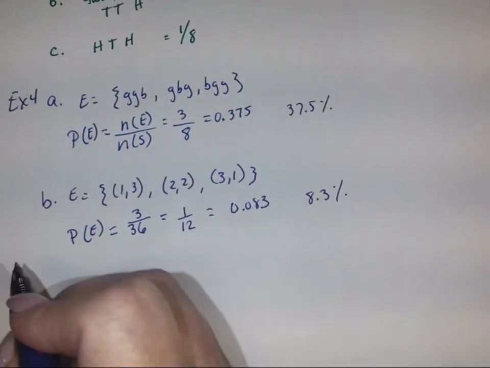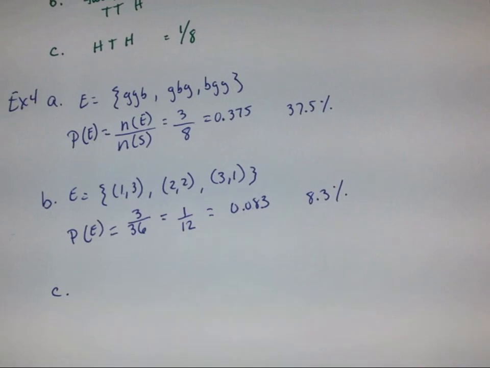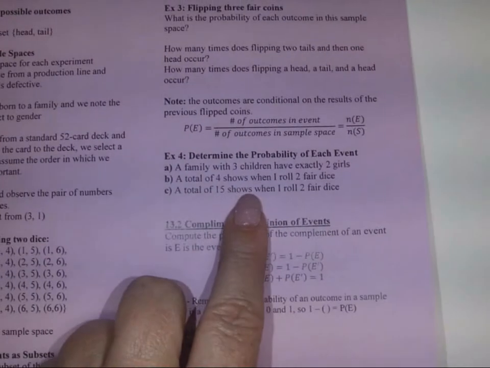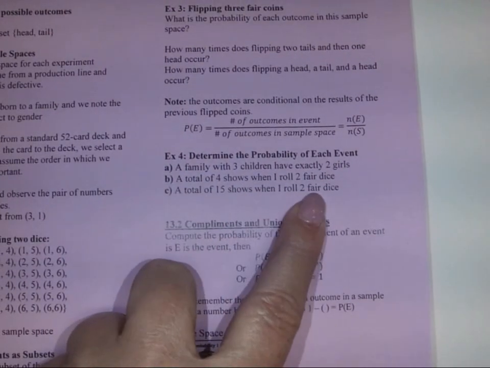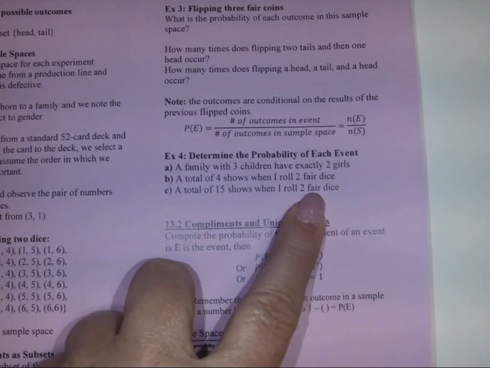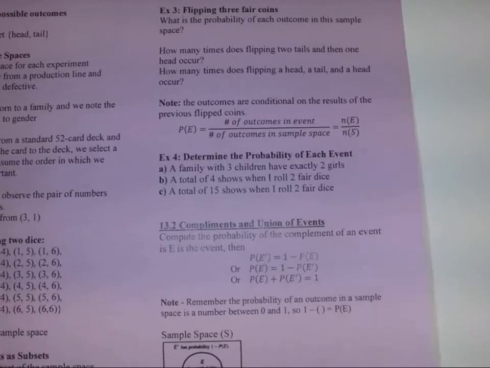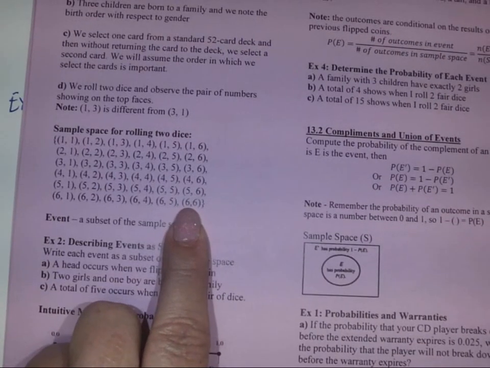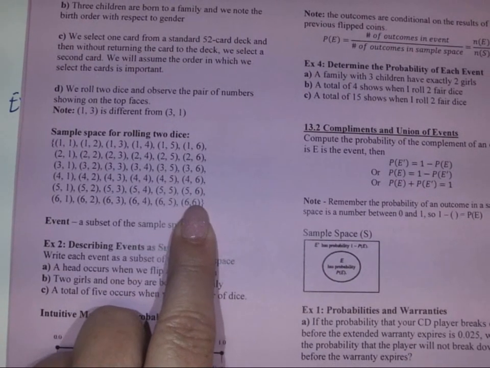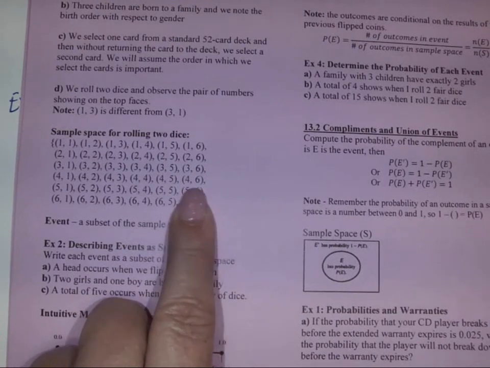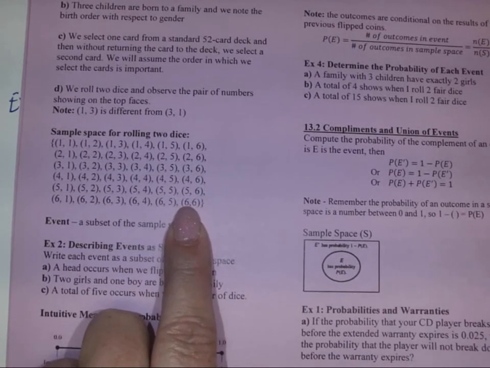All right, let's look at part C. Part C says a total of 15 shows when I roll 2 fair dice. Well, if I have 2 dice, the largest number on each is 6, right? So 6 plus 6 is 12. I can only get a total of up to 12 if I roll 2 6s.